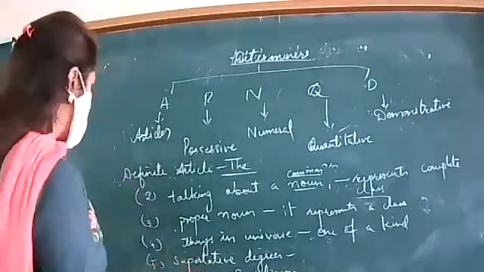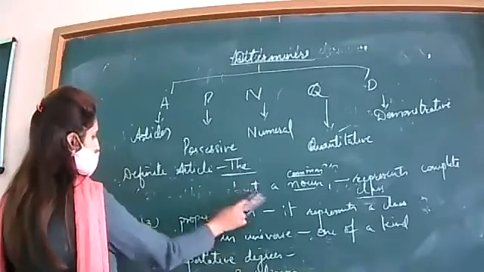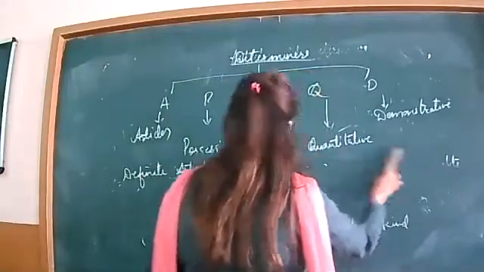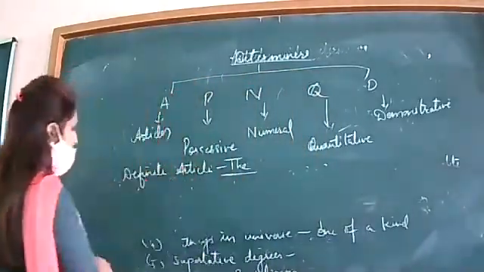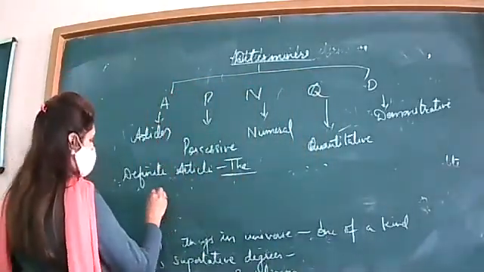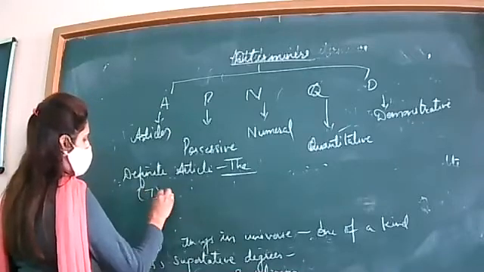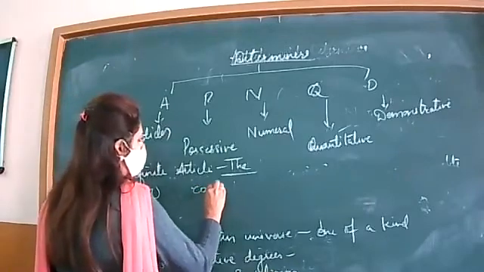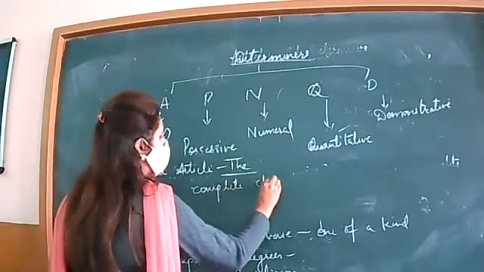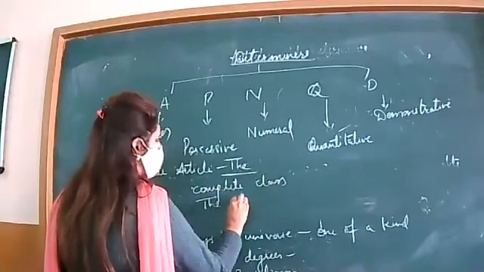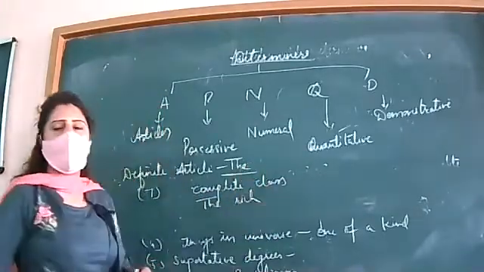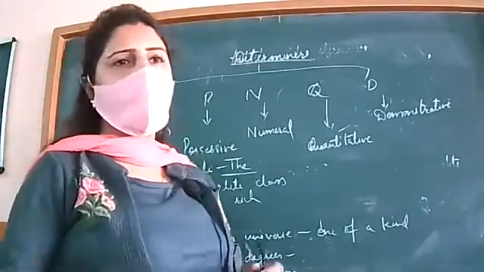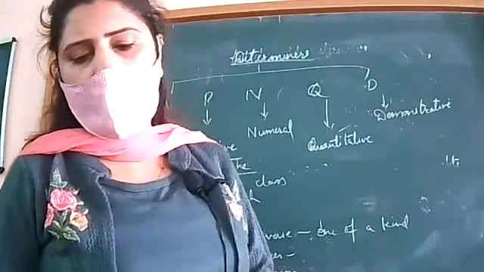Next, it is also used with adjectives which also represent a complete class. For example, the rich. The rich are making fun of the poor. Here it represents a complete class also.